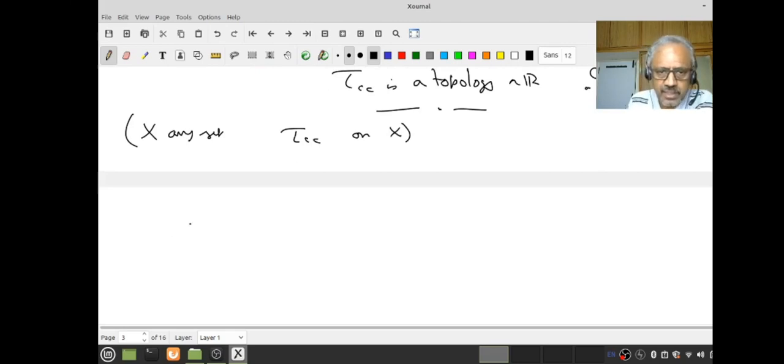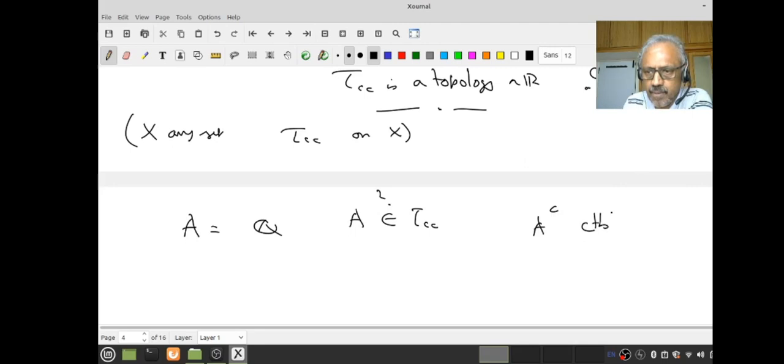Let me look at the set A equal to the set of rationals. Is it open? Does it belong to tau CC? When does it belong? If and only if A complement is countable. But what is A complement? This is R minus Q, which is the set of irrationals.